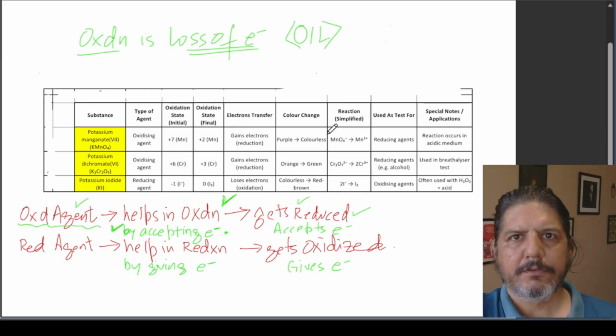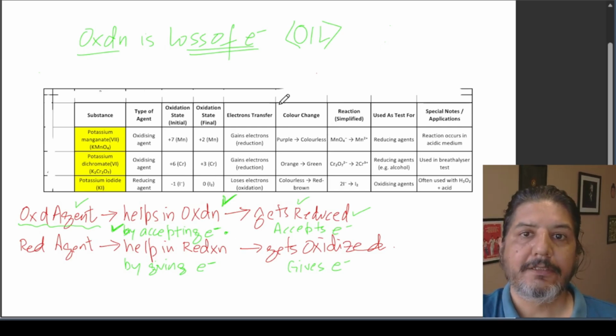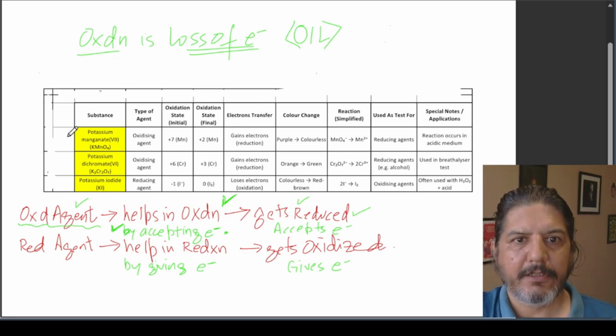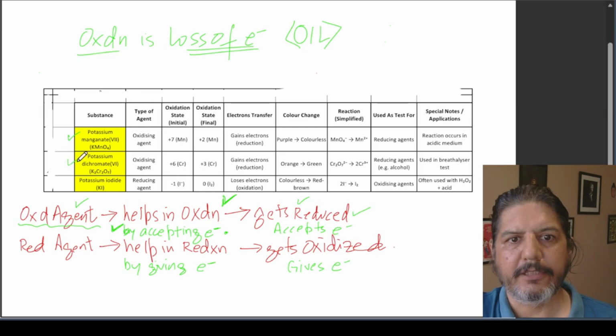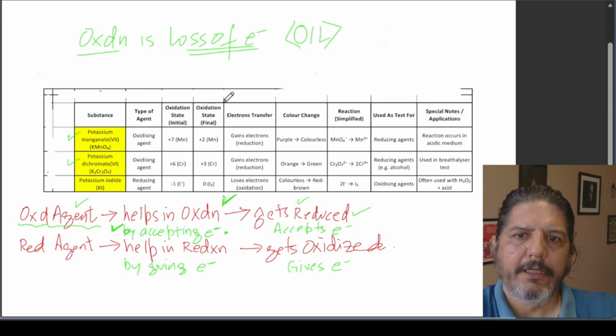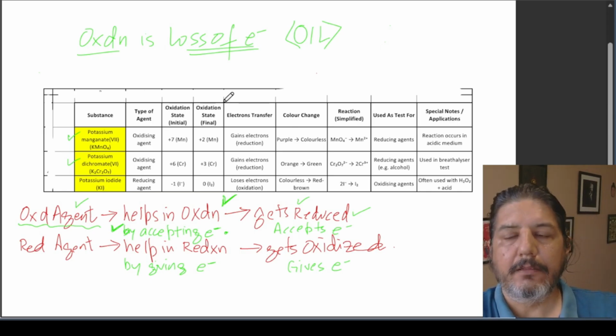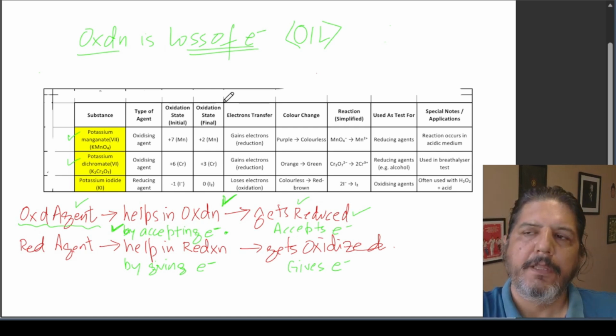At times this gets confusing, so the best examples of oxidizing agents are KMnO₄ and potassium dichromate. As I have told you, oxidizing agents will themselves get reduced, that is, they will undergo a decrease in their oxidation number.